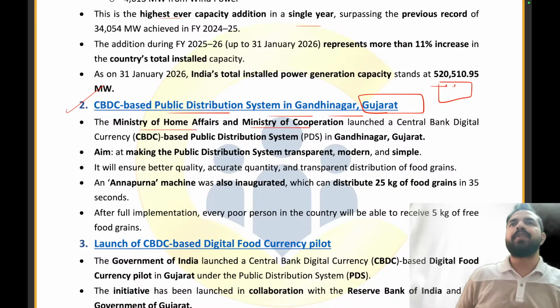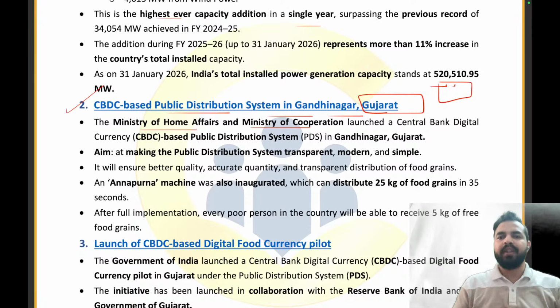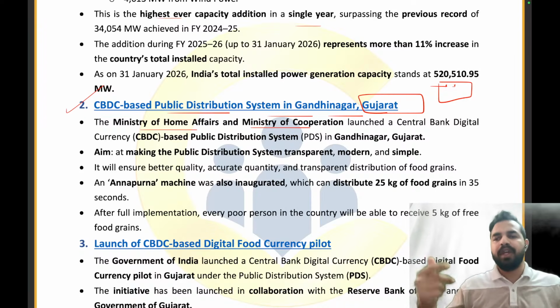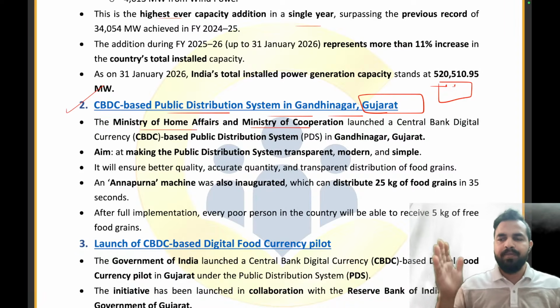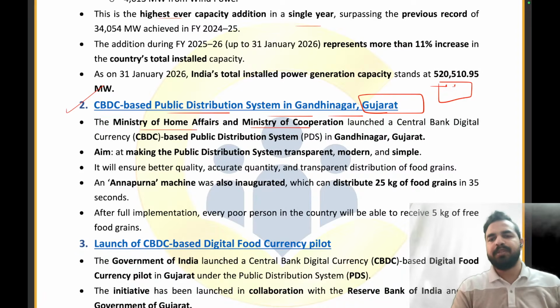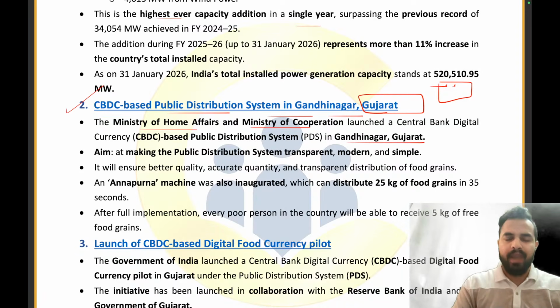So now the Government of India came up with the idea: why not provide them coupons which are programmable in nature? These coupons can only be used for purchasing the food item and not any other thing. So that we can have better tracking of whether they are using the coupons or not, and if yes, in which area they are using them. Whether they are using them legally in the areas for which they are defined, or using them in other ways. That is why we have tried to link the public distribution system with the central bank digital currency. This project has been launched in Gandhinagar, Gujarat, and we will be making the public distribution system more transparent, modern, and simple here.